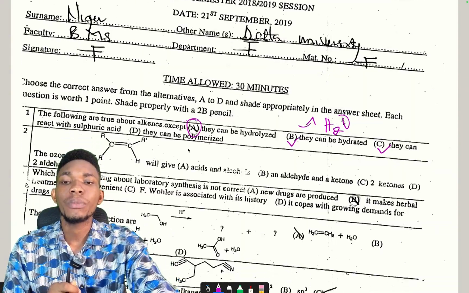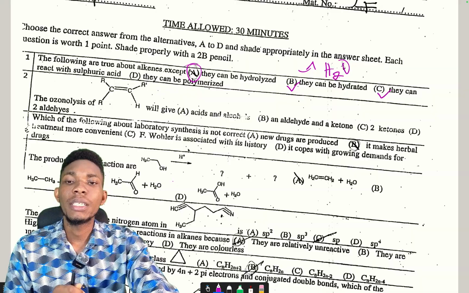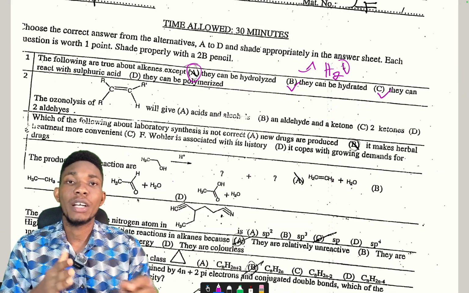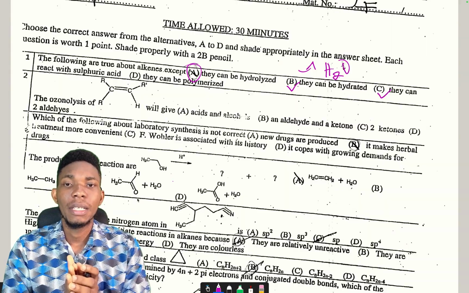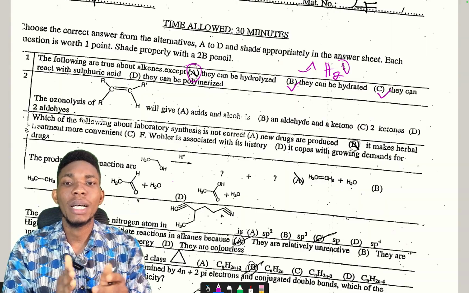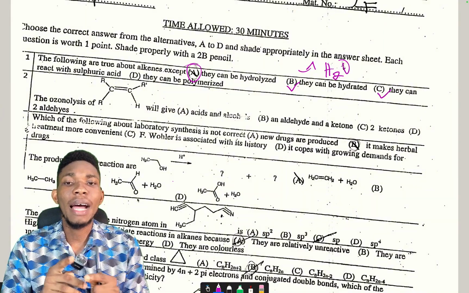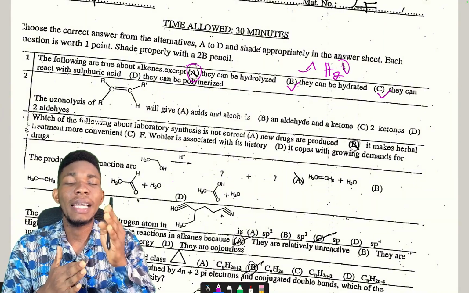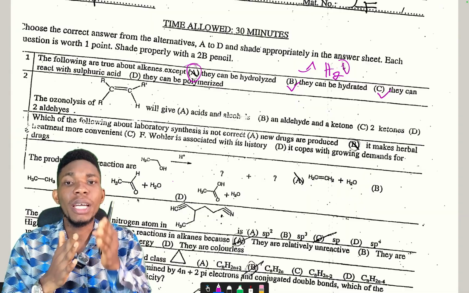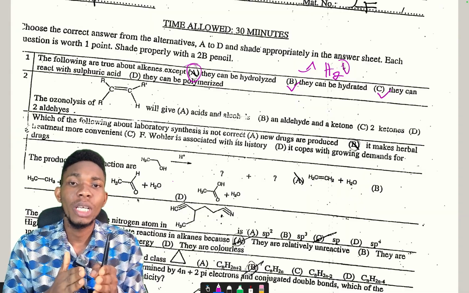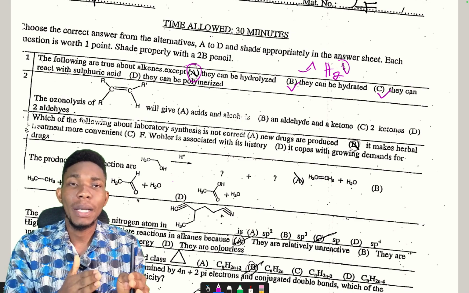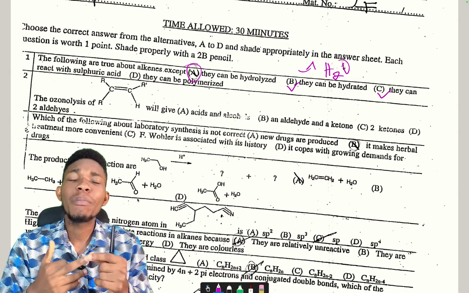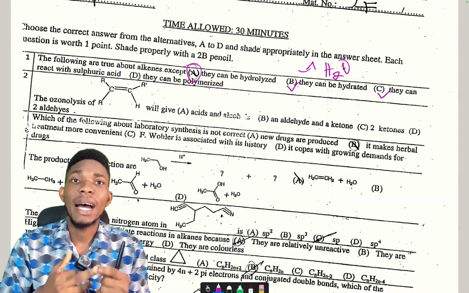Now, option B, the ozonolysis of this compound we give. Ozonolysis is one of the reactions of alkenes. We are talking about the addition of what? Ozone. After adding ozone, which will form the molozonide, the ozonide, the alkene will split. There will be cleavage at the site of the double bond to form 2 carbonyl compounds, which could be 2 aldehydes, 2 ketones, or a mixture of aldehyde and ketone.